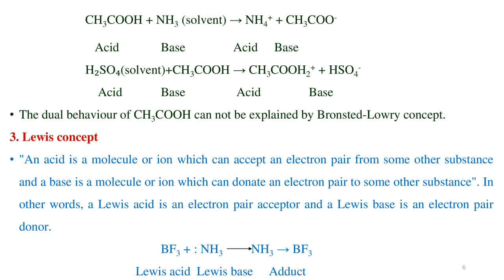An example is boron trifluoride reacting with ammonia, where the nitrogen has a lone pair of electrons. So the nitrogen donates its lone pair of electrons to BF3 to form an adduct. Here BF3 acts as a Lewis acid and ammonia acts as a Lewis base.